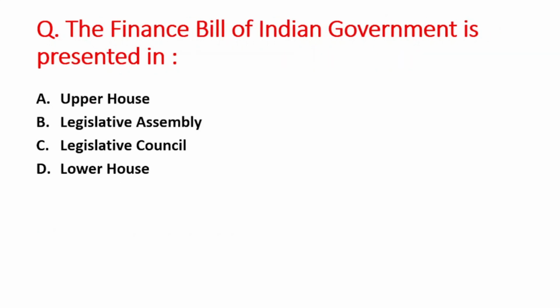Next question is the finance bill of Indian government is presented in A option is upper house, B is legislative assembly, C is legislative council, and D option is lower house. So right answer is option D, that is lower house. Lower house means Lok Sabha.